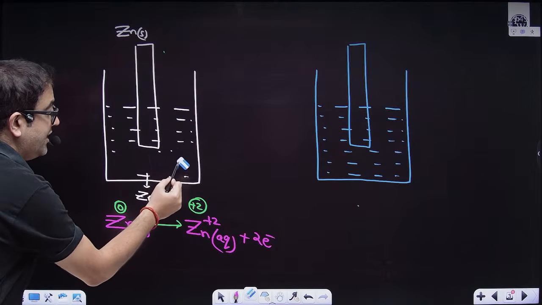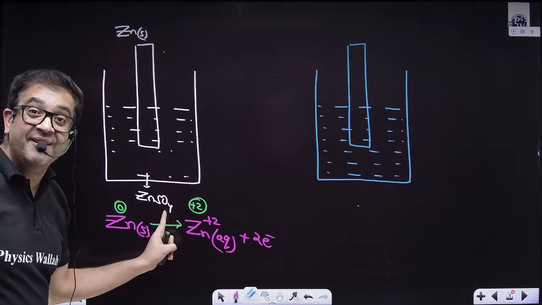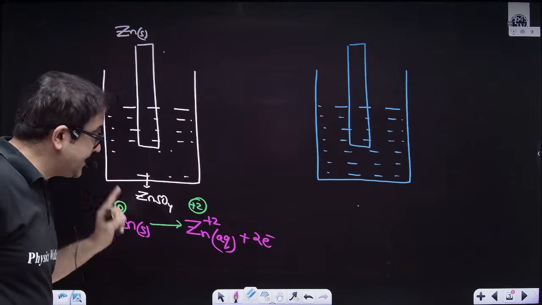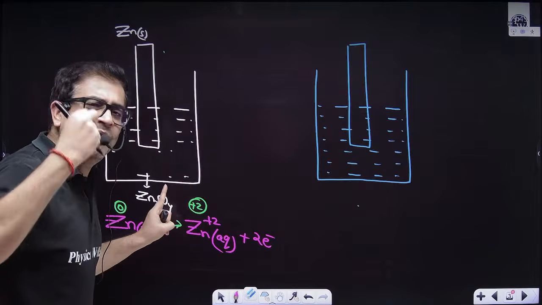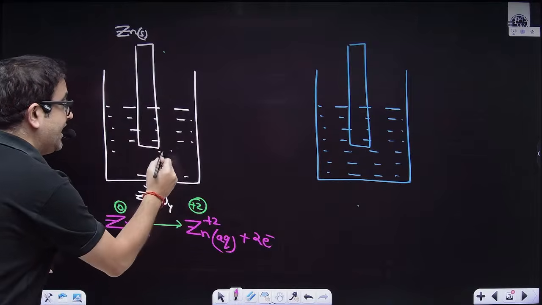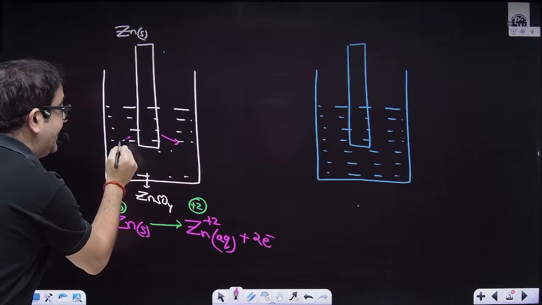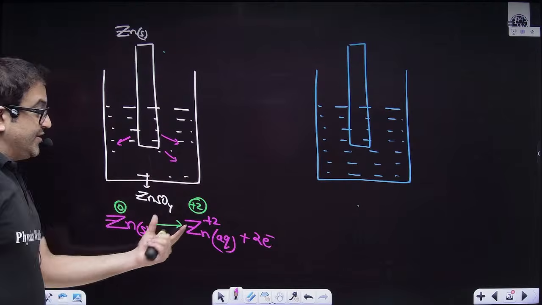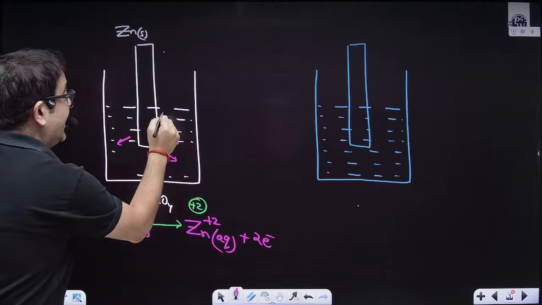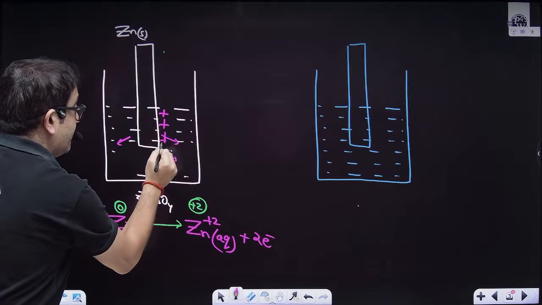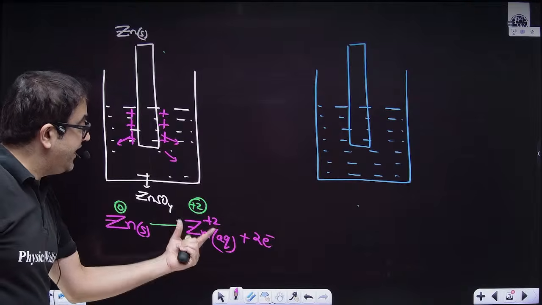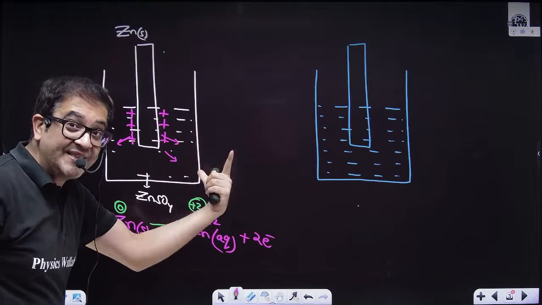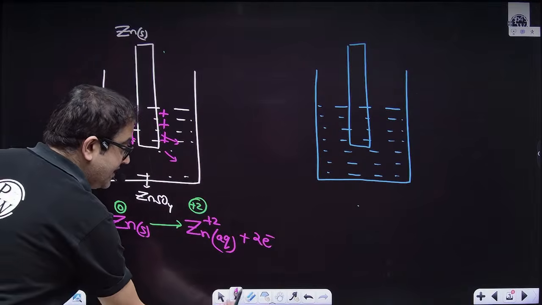They are originally present because of zinc sulfate, equal numbers of zinc and sulfate ions. Let's say 1 or 2 or 10 molecules of zinc have been extra created. They will create extra positivity because Zn+2 has positive charge. Because they have created extra positivity outside the solution, that means these electrons